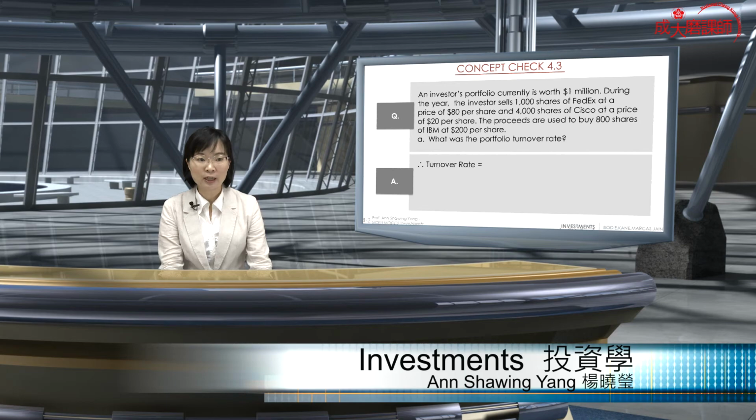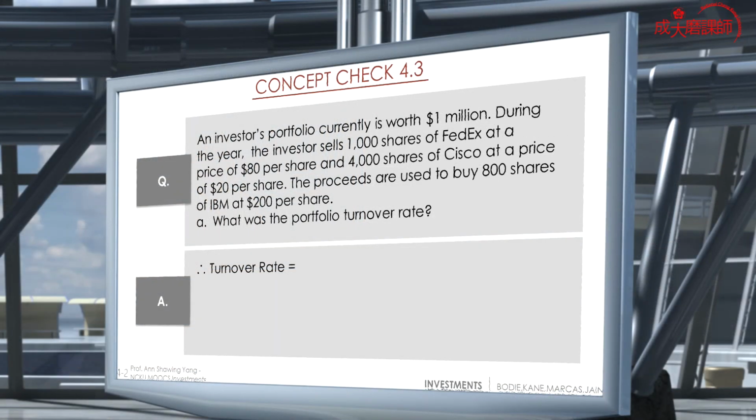And now with the concept check, let's take a look. An investor's portfolio is currently worth 1 million. During the year, the investor sells 1,000 shares of Federal Express at a price of $80 per share and 4,000 shares of Cisco at a price of $20 per share. The proceeds are used to buy 800 shares of IBM at $200 per share. What was the portfolio turnover rate?